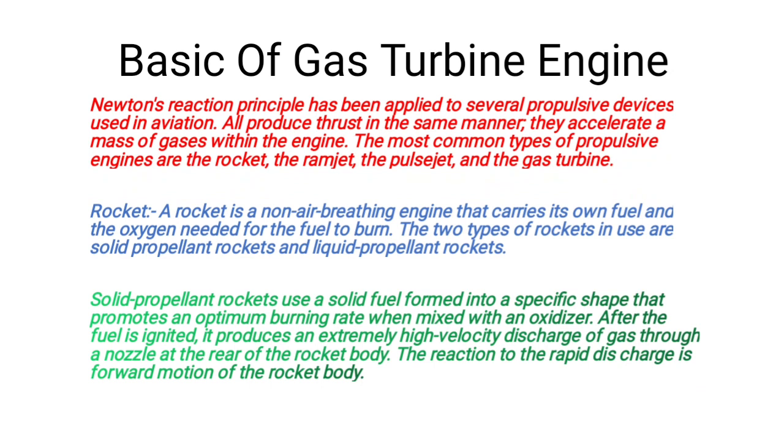Solid propellant rockets use a solid fuel formed into a specific shape that promotes an optimum burning rate when mixed with an oxidizer. After the fuel is ignited, it produces an extremely high velocity discharge of gas through a nozzle at the rear of the rocket body. The reaction to the rapid discharge is forward motion of the rocket body.